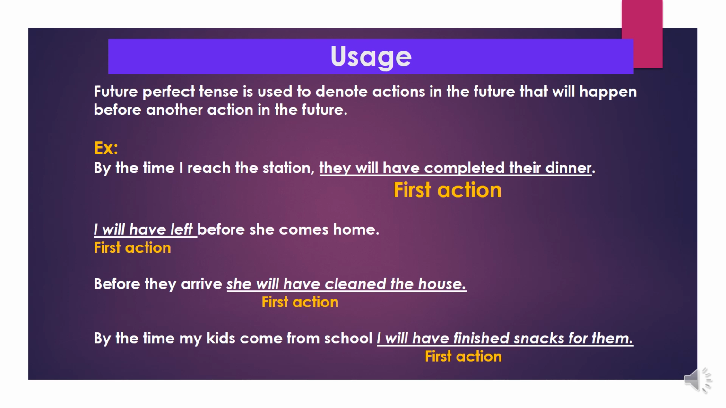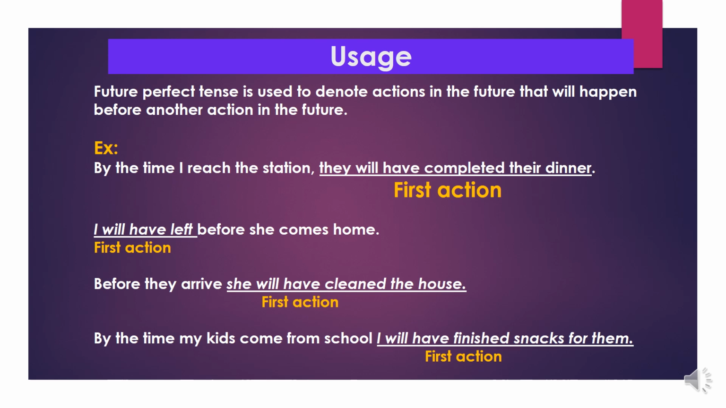Before they arrive, she will have cleaned the house. She will have cleaned the house, we expressed it in future perfect tense. By the time my kids come from school, I will have prepared snacks for them. I will have prepared snacks for them, this one is the earlier action, that's why we expressed it in future perfect tense. Okay, I hope you understood. The action that happens before another action in the future, that action we must express in future perfect tense.